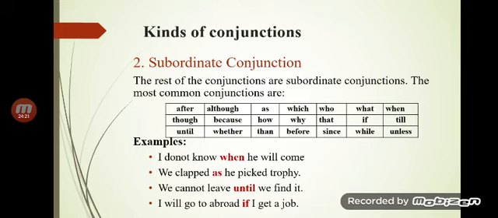As he picked the toffee. So it is only a single sentence, no doubt, but it is being introduced by the subordinate conjunction, so it is a subordinate clause. We cannot leave until we find it. Until we find it, it is not giving us any meaning, and we have to go back towards the main clause. I will go abroad if I get a job.